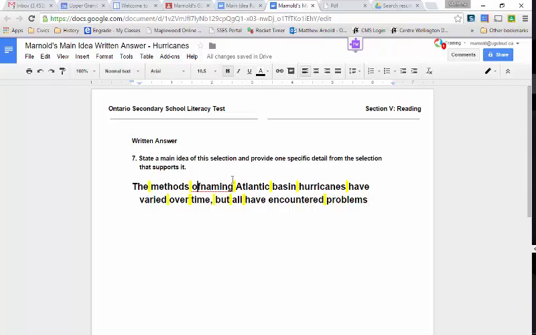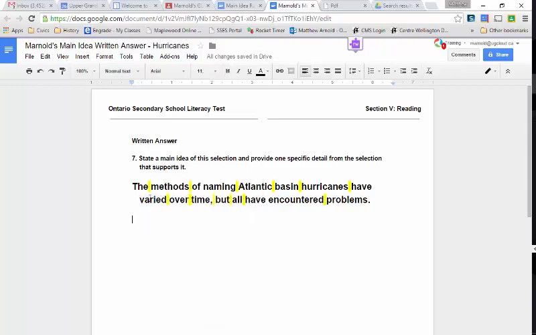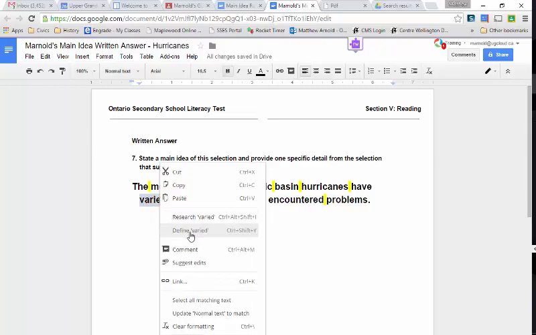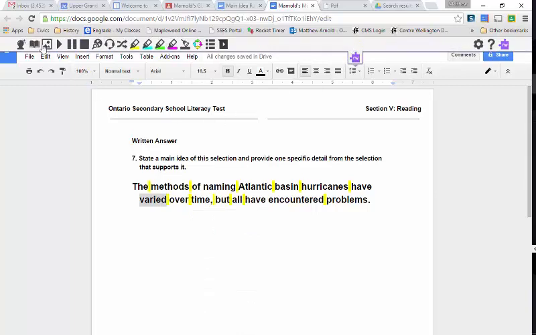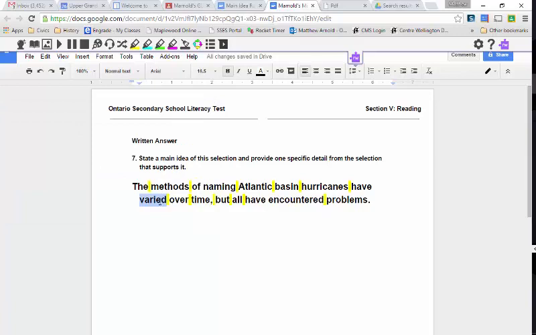Awesome. So what you need after that is one fact within the reading, one piece of evidence from within the reading that supports the fact that the methods of naming Atlantic Basin hurricanes have varied over time. And make sure you find out what that word means, but all have encountered problems. You can look at varied simply by right clicking and clicking define, or of course you can use your dictionary here. There we go. Widely different, broken away from sameness, and so on. Anyways, okay, so there's your main idea.